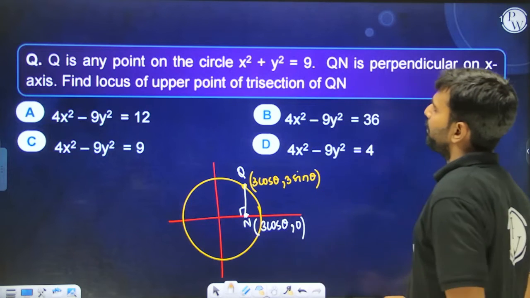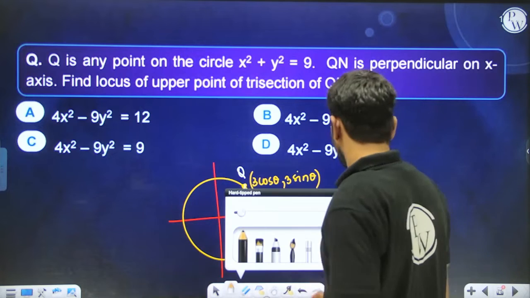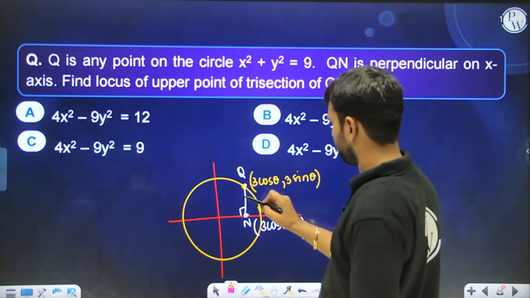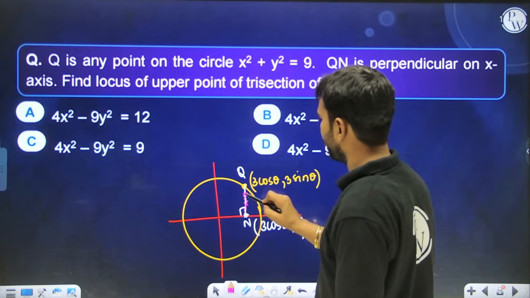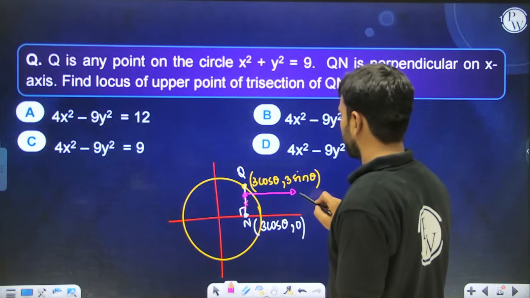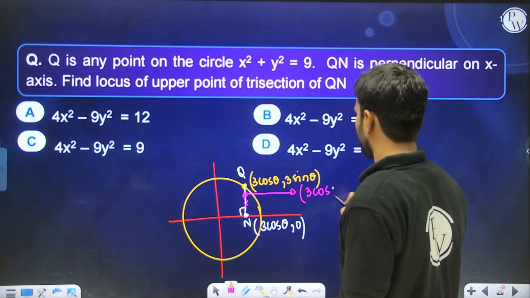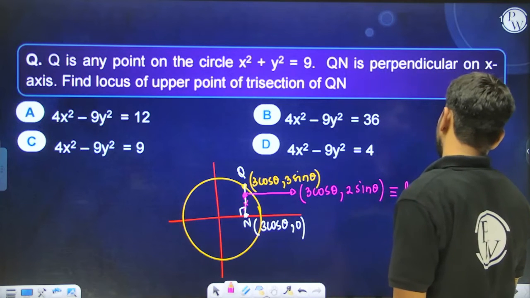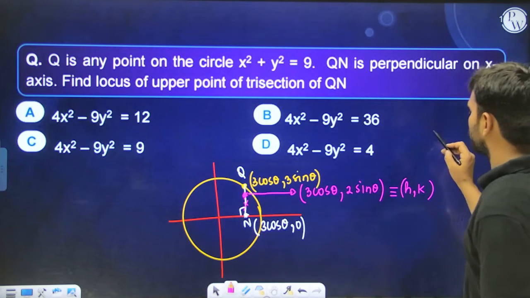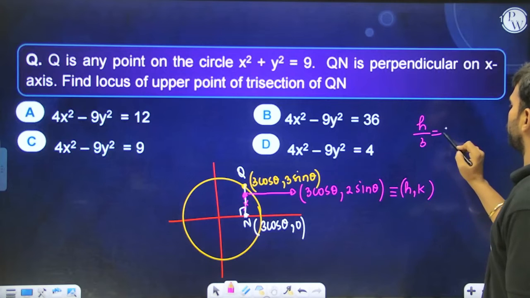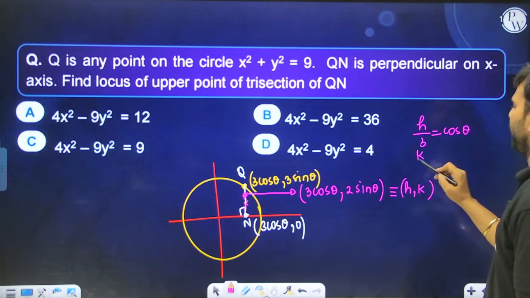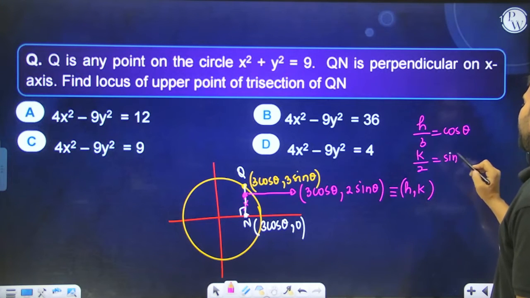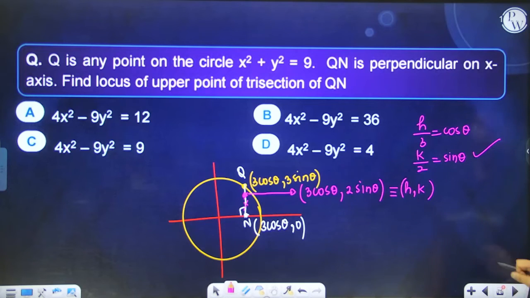Find the locus of the upper point of trisection of QN. If we divide this into 3 equal parts, then this point's locus is what we want to find out. So this point can be written as 3 cos theta comma 2 sin theta, yes or no? Its locus is what we want to find out, so we can take it as h comma k. So h by 3 is equal to cos theta and k by 2 equal to sin theta. Just square and add, you will get your answer. The answer will come out to be an ellipse.